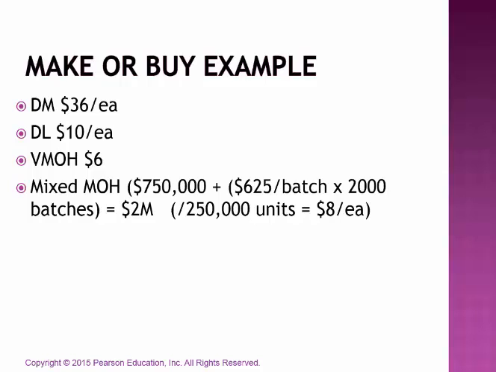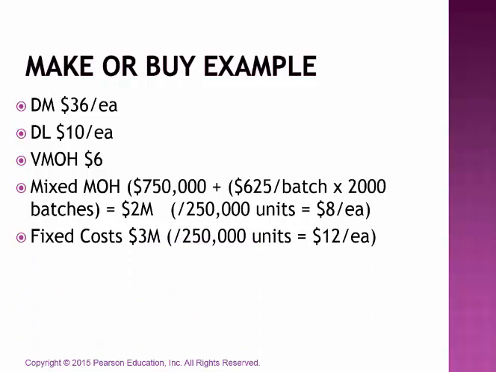We add that to the 750,000 and we've got a total of $2 million. Now if we take that 2 million and divide it by the 250,000 units, that means our mixed manufacturing overhead is $8 per unit. We also have fixed cost of $3 million.